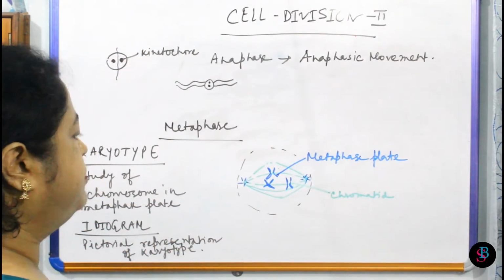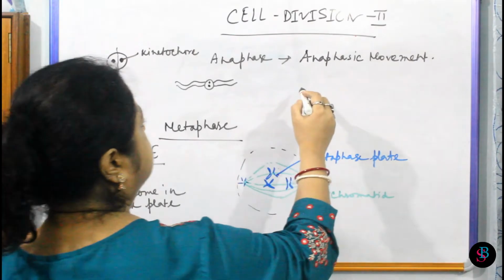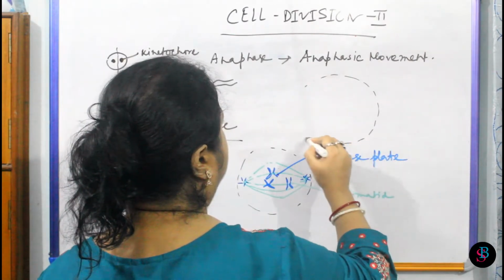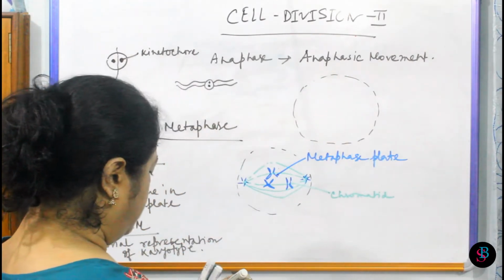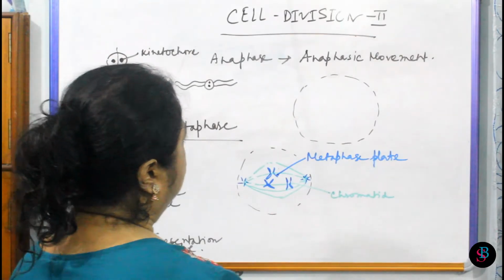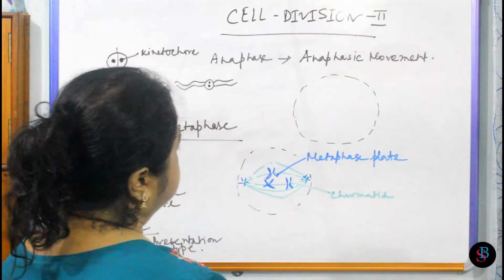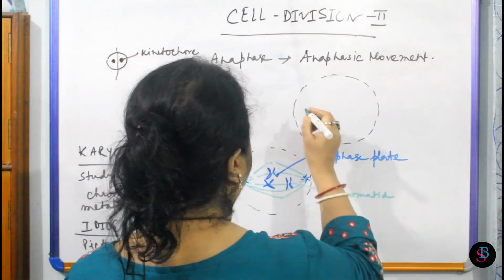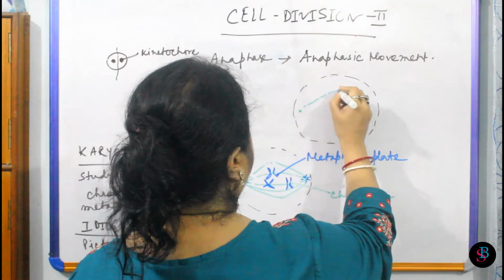So in anaphasic movement we can see that the chromosomes are split to form two chromatids which are moving towards the opposite pole with their own centromere, and then they will form their own chromosome also.